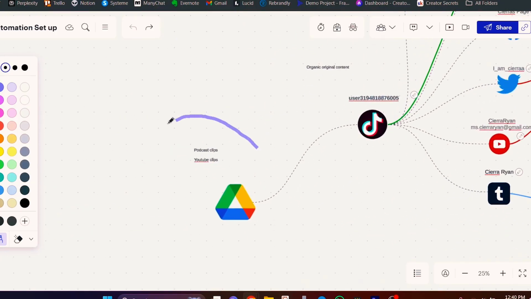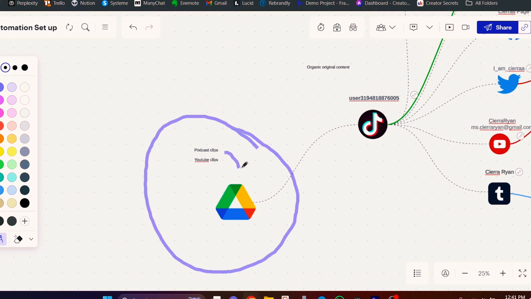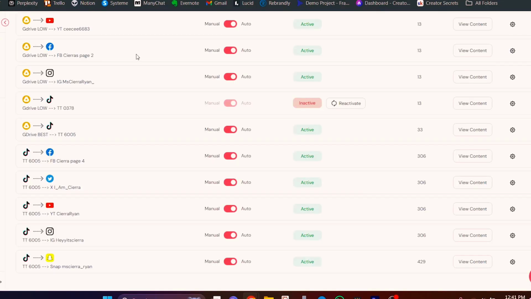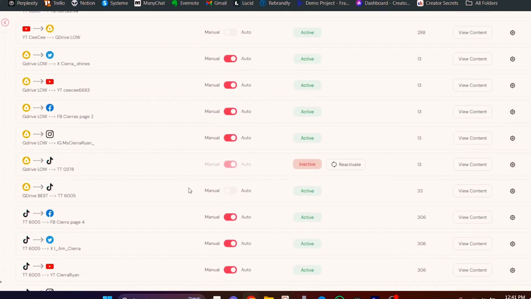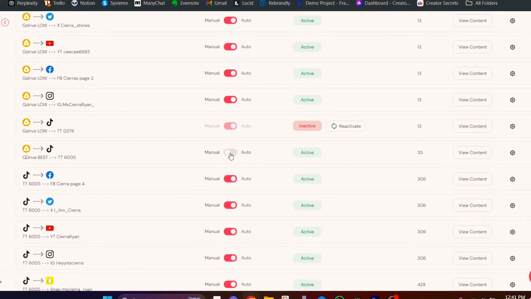But again, we also have one other thing going on here. We have this Google Drive folder, which I can just go ahead and upload a bunch of videos into, and it's going to automatically schedule those videos and send them out once a day to TikTok. So how did I set that up? Well, if we go into repurpose, we can find that automation right here. With this particular automation, I have this one set up to go out on a time schedule, because obviously if I drop 50 videos into that Google Drive folder, I don't want all 50 of those videos to just instantly be uploaded to TikTok and get the account banned or something like that. So I have this one on a time schedule.